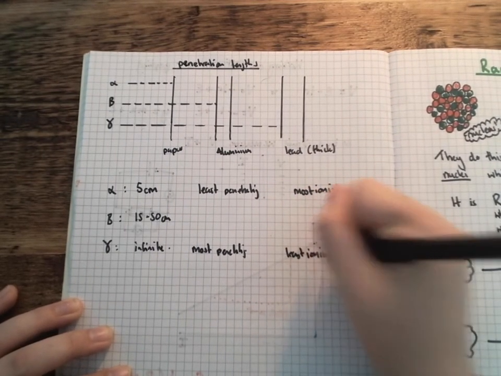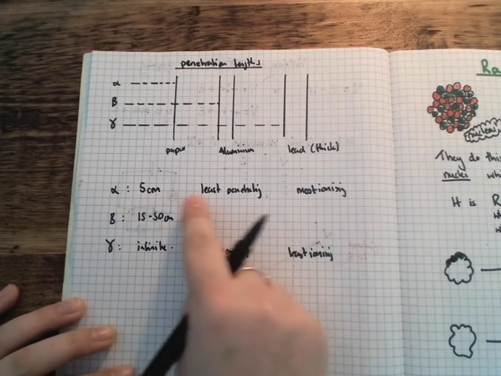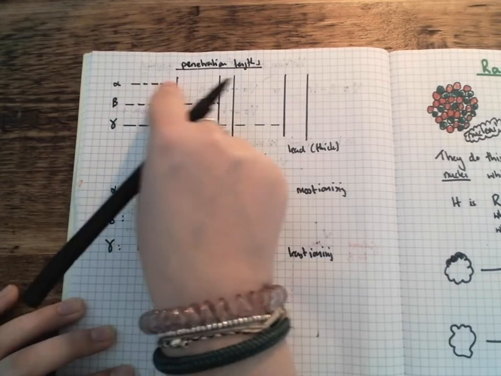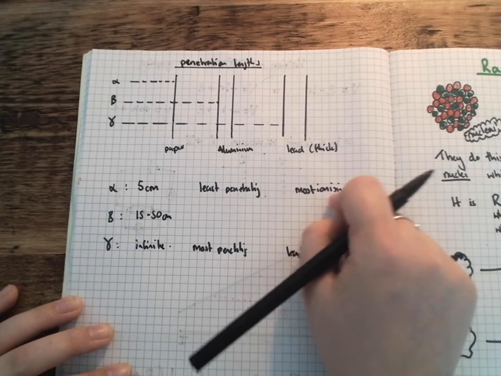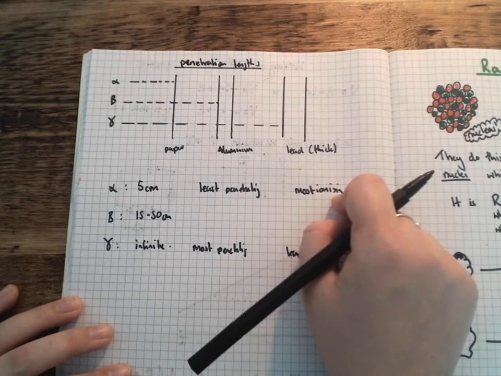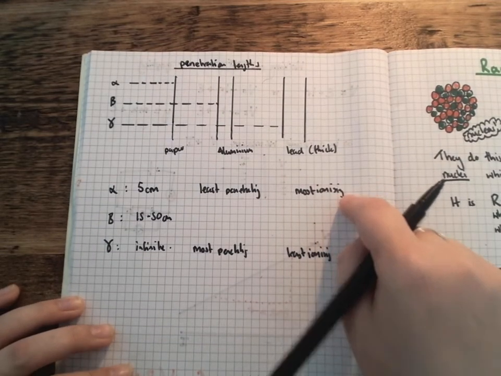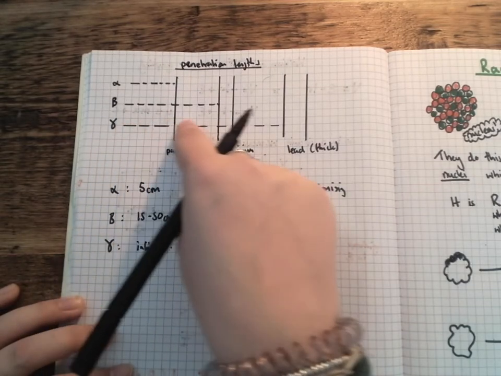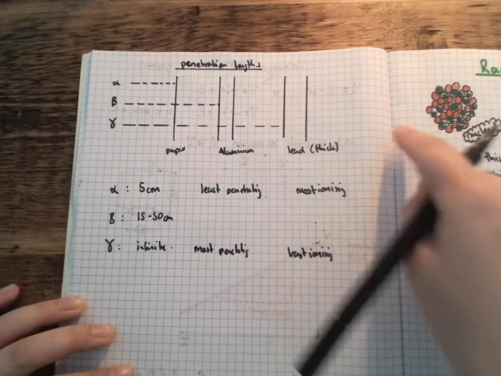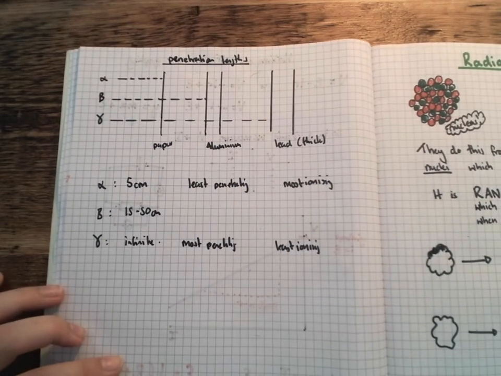That's because over alpha, the energy that it's got has only been distributed over a small amount of space, so therefore it's really highly ionizing. It's got a lot of energy. I haven't gone over what ionizing means, I'll go over that in a second. And gamma is the most penetrating because its energy is not being lost and it's being travelled over a very long distance. So yeah, we call these ionizing radiation, and we talk about what does ionizing mean.